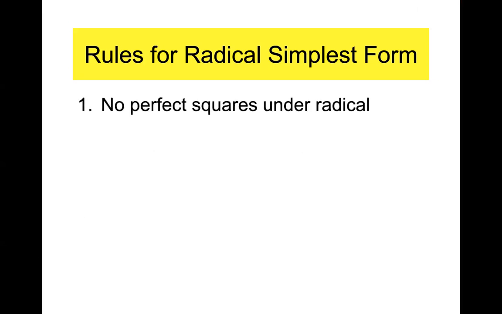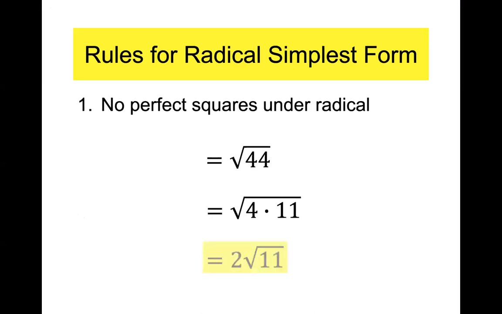All right, the first one, no perfect squares underneath the square root symbol. Okay, you just did that, right? If the answer is the square root of 44, we say, nope, you're not done, because you can't have any perfect squares there. So how do you deal with this? Well, you look at box 1, you figure out what perfect squares go into 44. 4 does. Square root of 4 is 2, so it's 2 root 11. We've already done multiple days of this. So you already know the first silly rule, right?